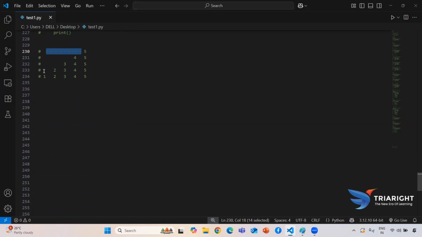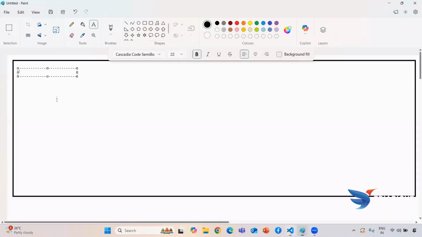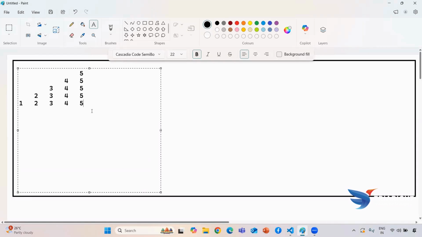So guys, just see here, I'm copying this pattern. I need to copy this pattern only. So come to my pen, I'll paste here. Now guys, just see, if I need to generate only 5, by the help of one concept called 5 comma 6, I can generate this 5.